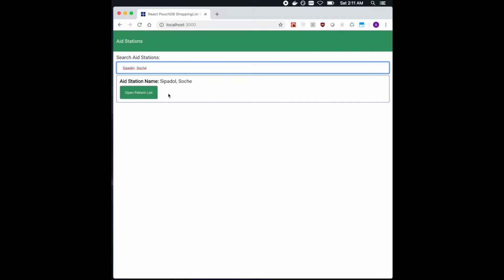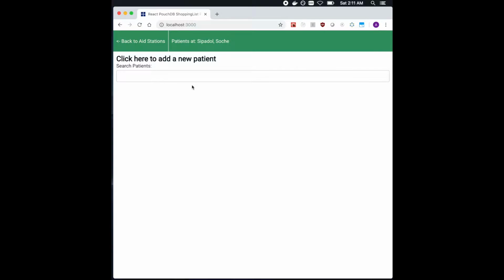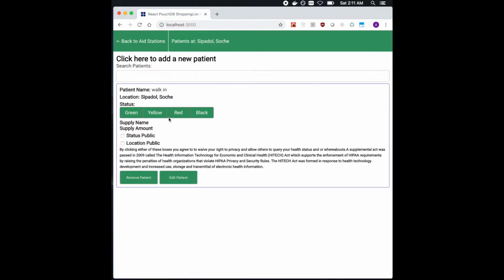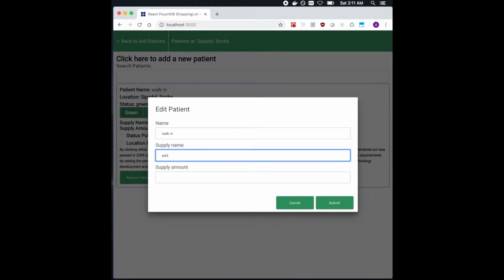Once an aid worker arrives at their location, they are able to add patients they treat at that location. As you can see, this aid station was just set up and doesn't have any recorded patients. Let's assess our first walk-in. After adding the patient, responders make a note of the status the patient is in and then add the supplies that patient is going to need for treatment.